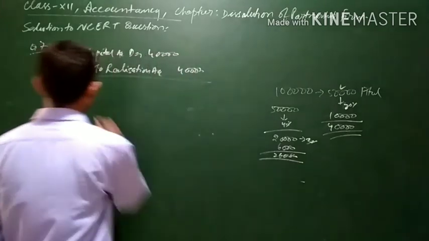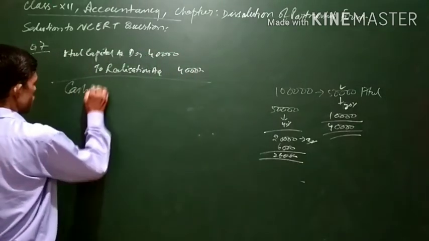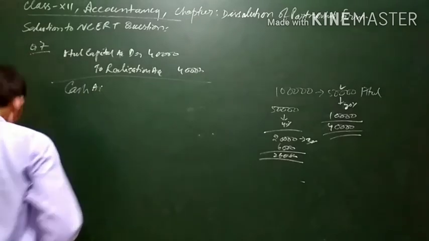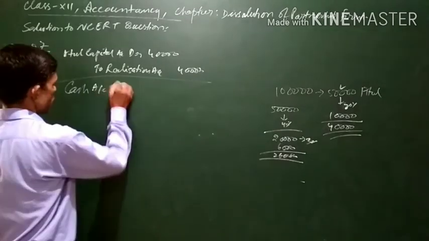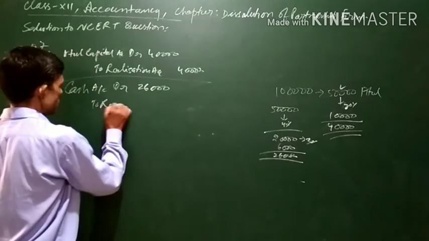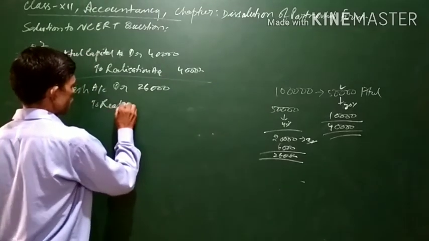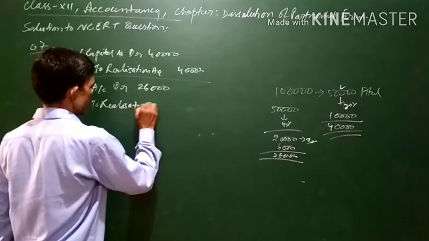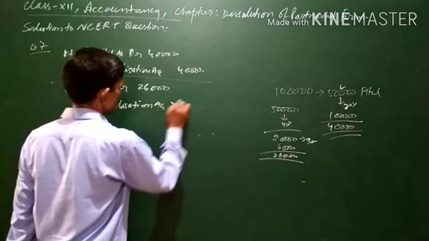So cash will increase by 26,000. So cash account will be debited with rupees 26,000, and the balance, this cash, will be transferred to realization account. To realization account 26,000.